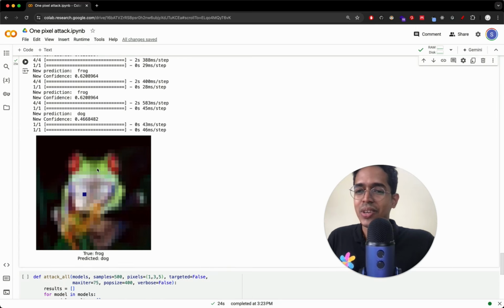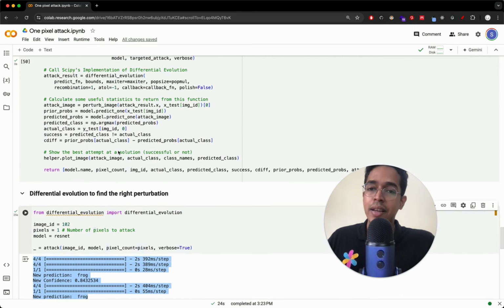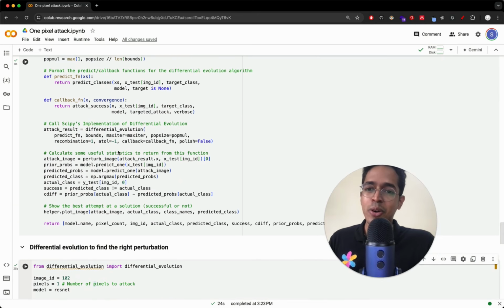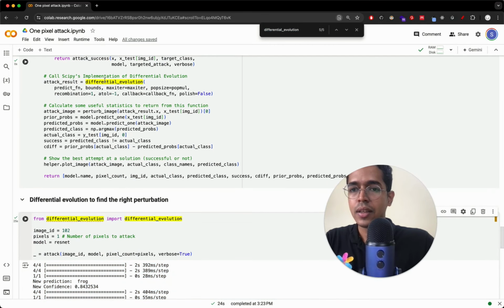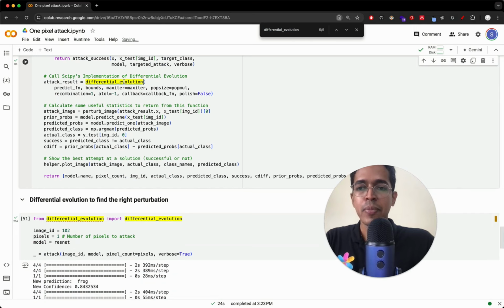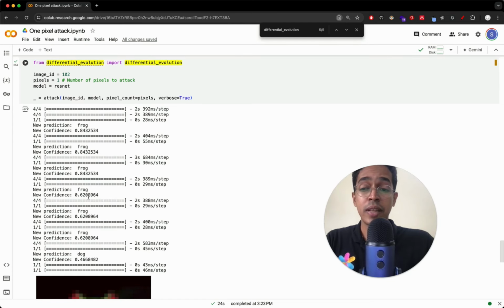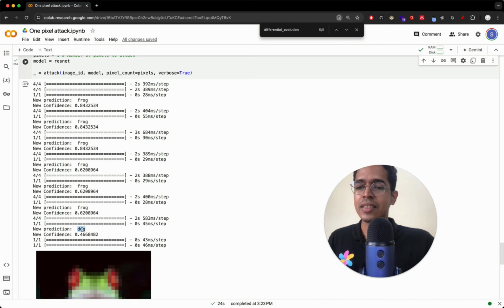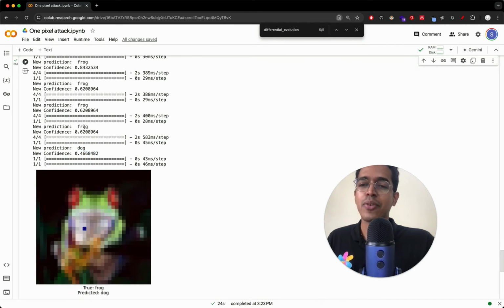Yeah. So you see what happened. It ran a few iterations. In all of those iterations, the prediction was modified by random modifications in the differential evolution. See here, differential evolution is called. And it was frog 84%, frog 3.3%. The moment it becomes less than 50% confident frog, there is a dog with 0.46 confidence. So now confidence of being frog is completely gone.